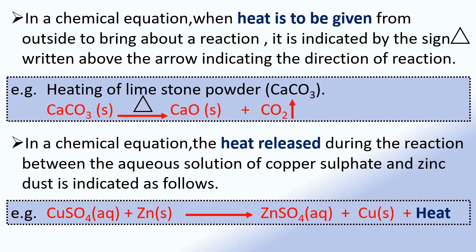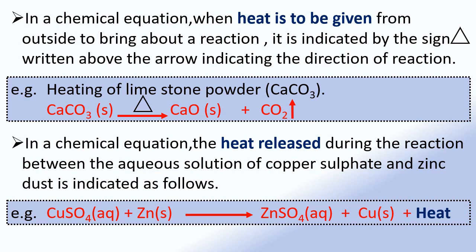In a chemical equation, when heat is to be given from outside to bring about a reaction, it is indicated by the sign of a triangle written above the arrow indicating the direction of reaction. For example, in the reaction of heating of the limestone powder, the heat provided is indicated by putting the sign of triangle above the arrow that indicates the direction of reaction.